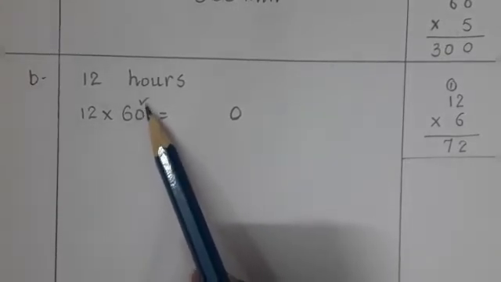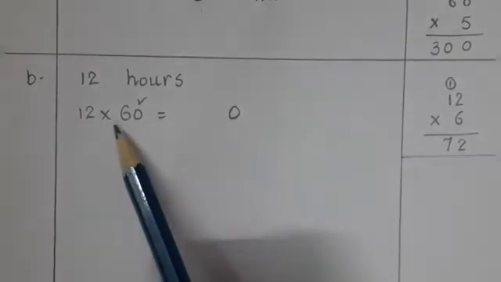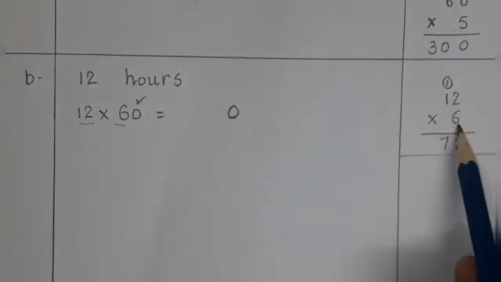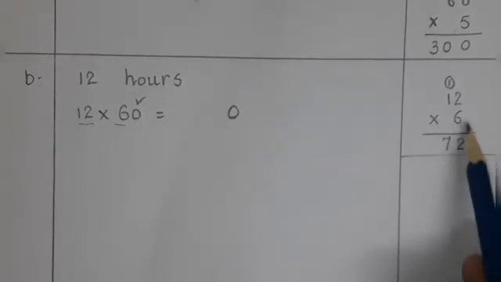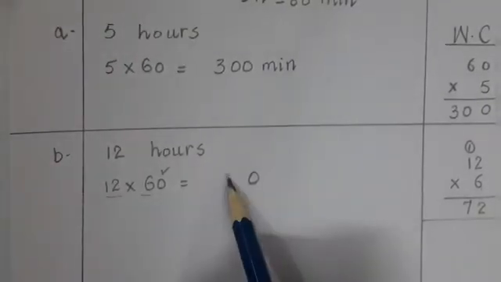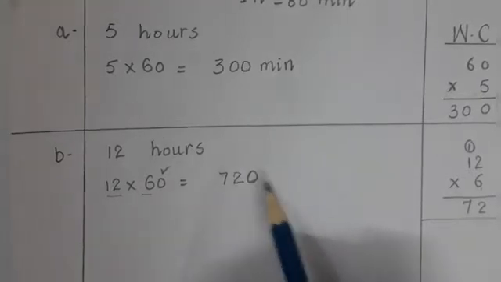There is only 1 zero, so this 0 will move here, and now there are two numbers, 12 and 6. So we will multiply 12 and 6. 6 2s are 12, 2 here and 1 will move to the next number. 6 1s are 6 and 1 is 7, 72. So students, we will write 72 minutes.